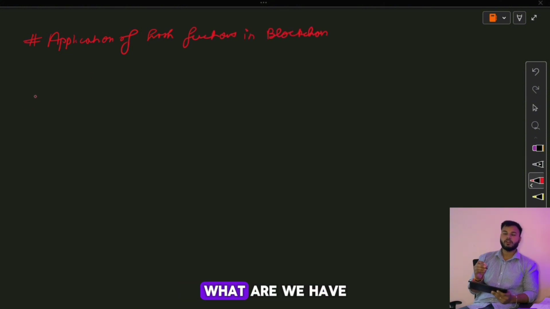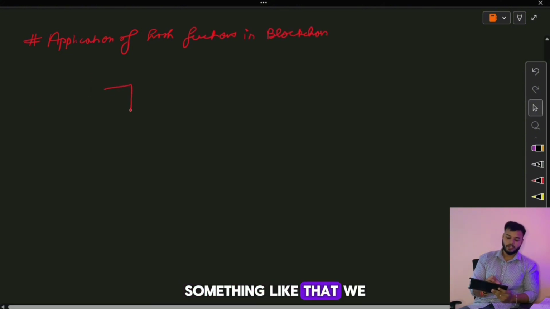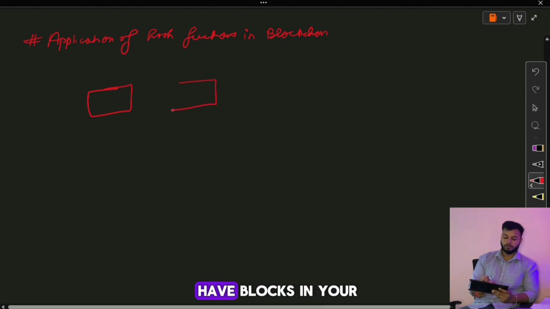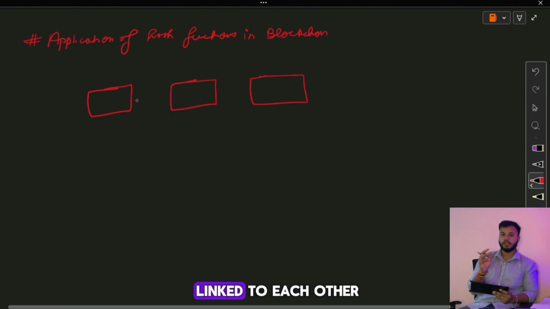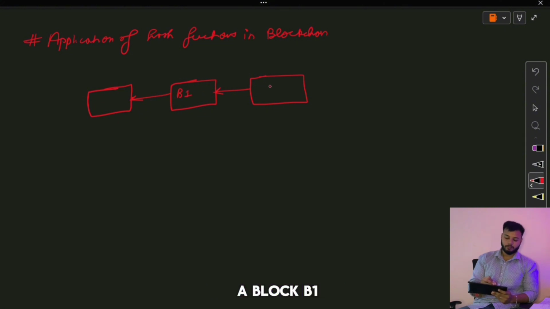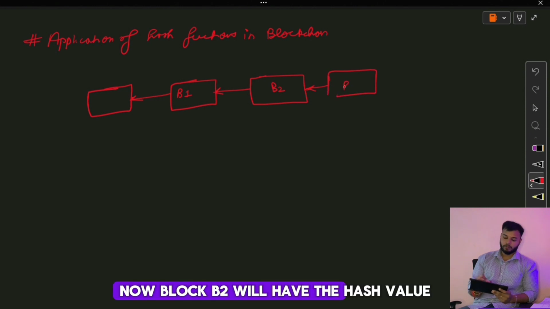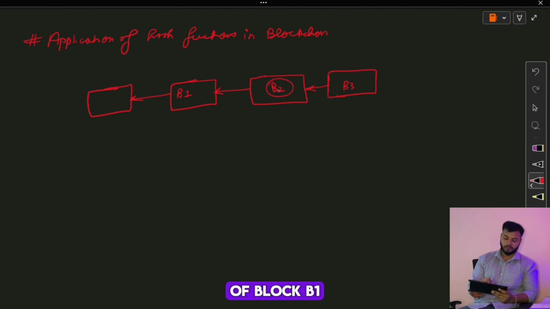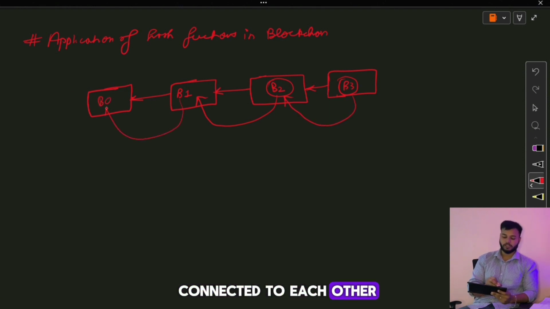In blockchain, the data structure is something like this. We have blocks, as I told you, and all the blocks are linked to each other. How are they linked? Each and every block has the hash value of the previous block. Let's say there is a block B1, a block B2, and a block B3. Block B2 will have the hash value of block B1. Similarly, block B3 will have the hash value of block B2. In this way, all these blocks are connected to each other, and that's why hash functions help us connect the blockchain.